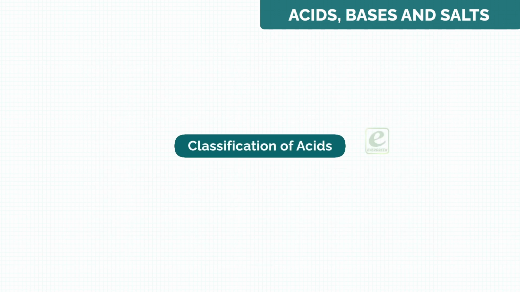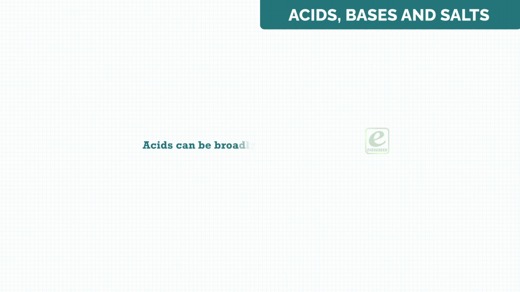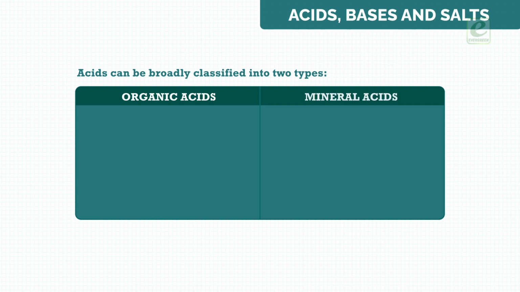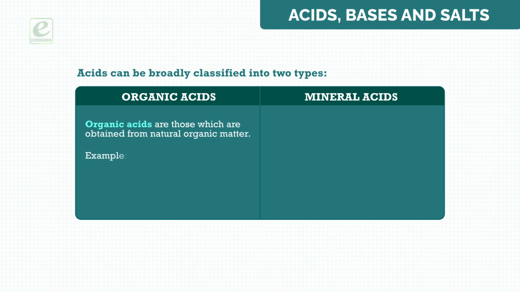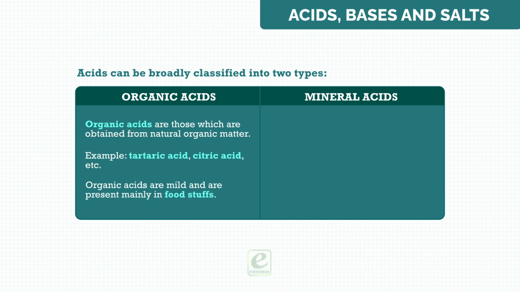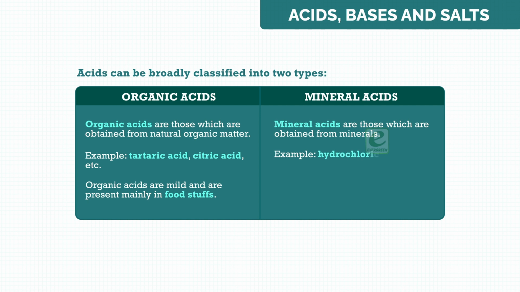Classification of acids. Acids can be broadly classified into two types: organic acids and mineral acids. Organic acids are those which are obtained from natural organic matter. Example, tartaric acid, citric acid, etc. Organic acids are mild and are present mainly in foodstuffs. Mineral acids are those which are obtained from minerals. Example, hydrochloric acid, sulfuric acid, etc. Some of the mineral acids are commonly used in laboratories.